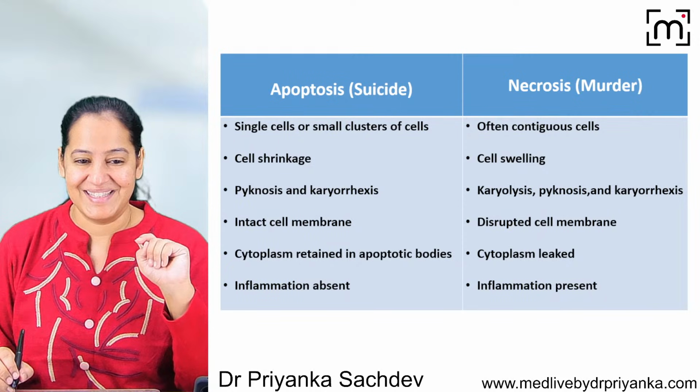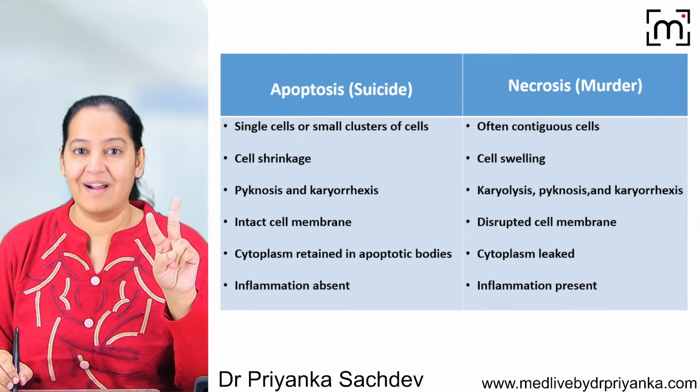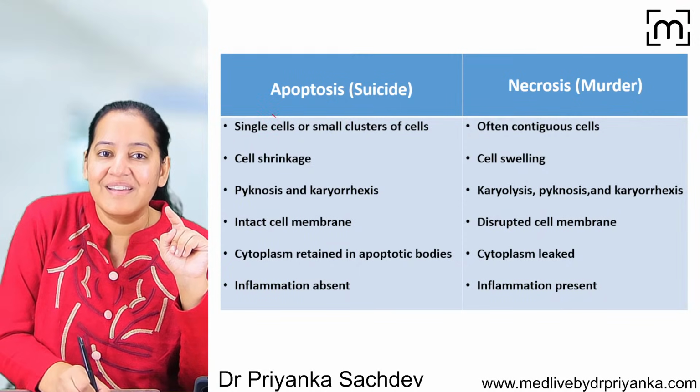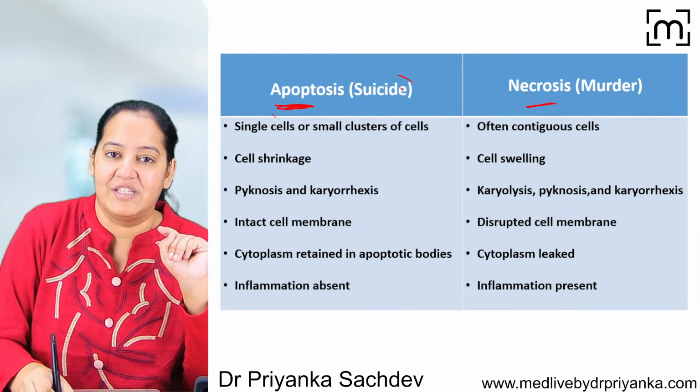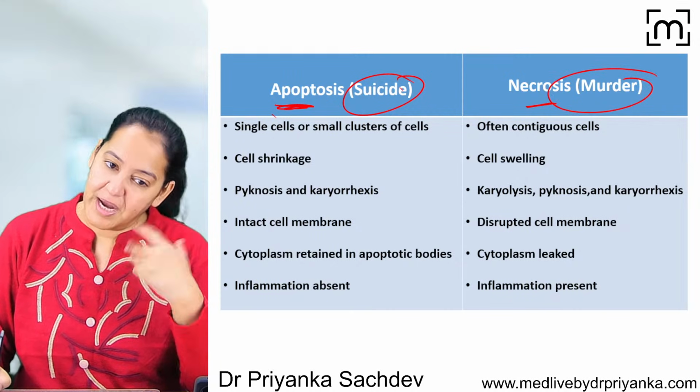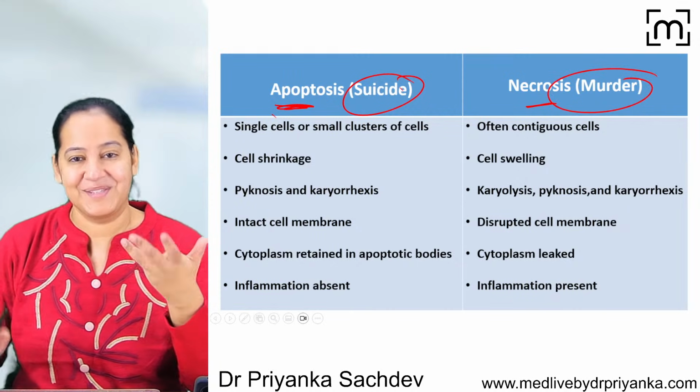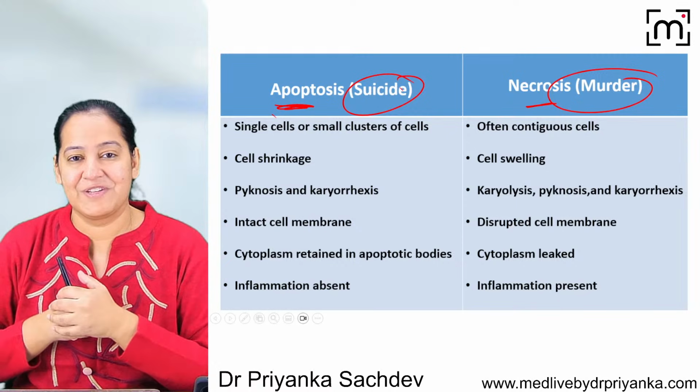So I'm teaching you cell death. I told you there are two types of cell death. One is apoptosis and one is necrosis. In both of them, ultimately the cell is dying. But this is like suicide and this is like murder. In suicide also the person dies. In murder also the person dies. So the cell is dying in both of them. But the mechanism is different.